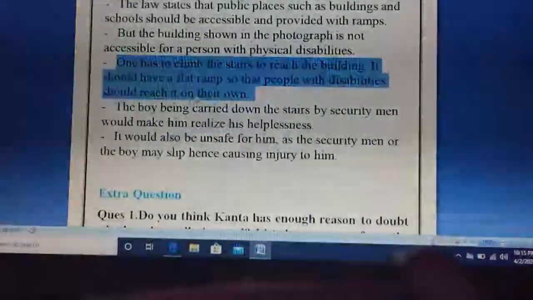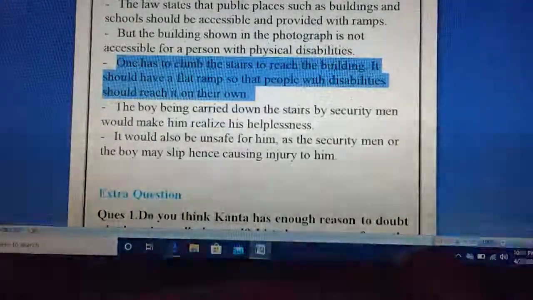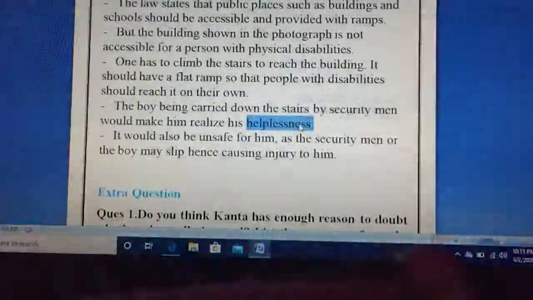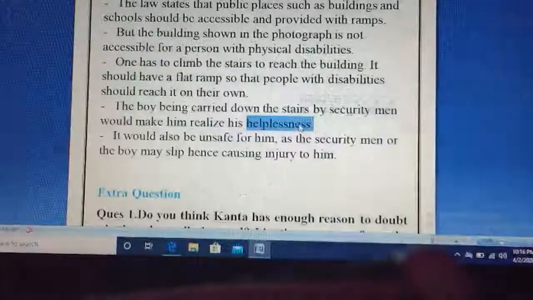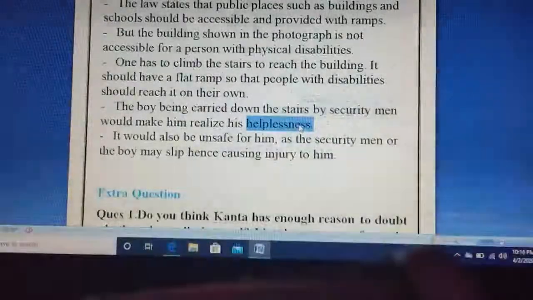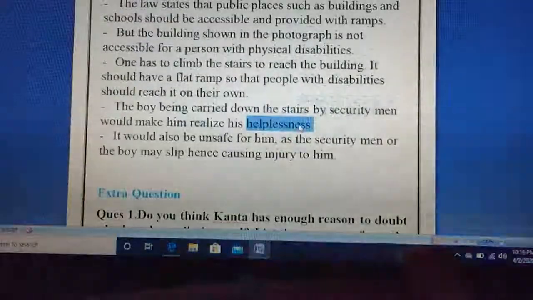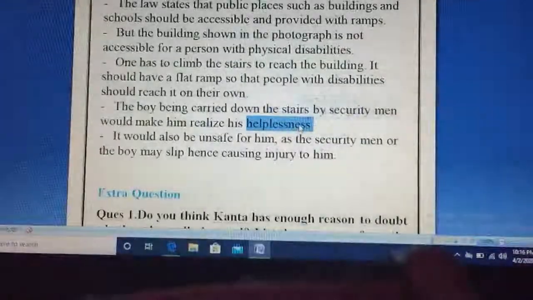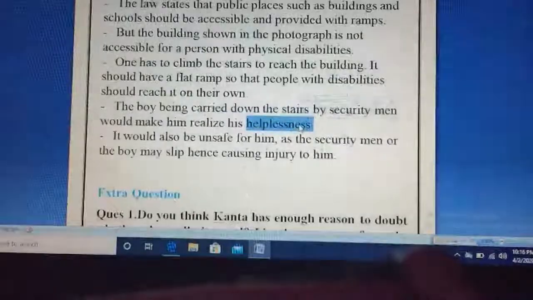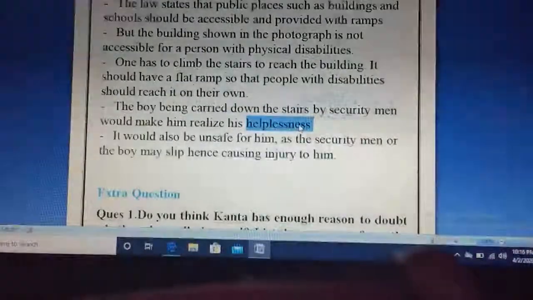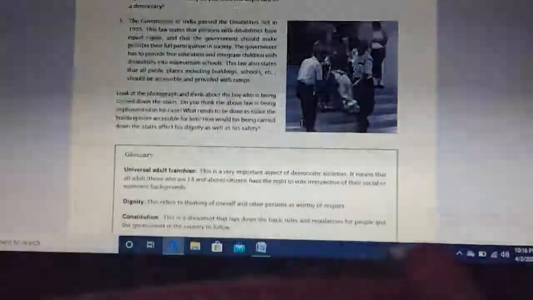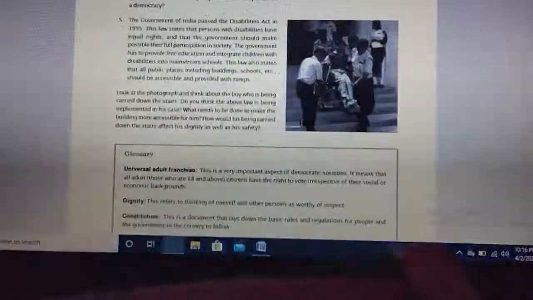The boy being carried down the stairs by security men would make him realize helplessness. A person can get a feeling of helplessness, isn't it? It would also be unsafe for him, as the security men or the boy may slip. If anybody loses his balance, he may fall. So with this picture we come to know that the law is not being followed. The Disability Act of 1995 is not followed.